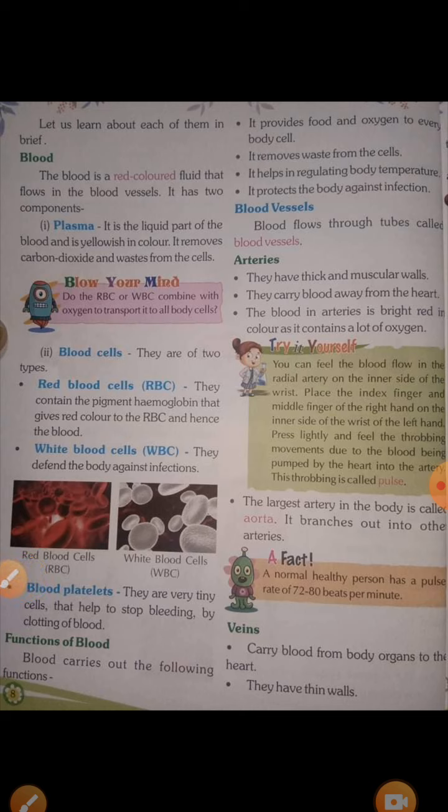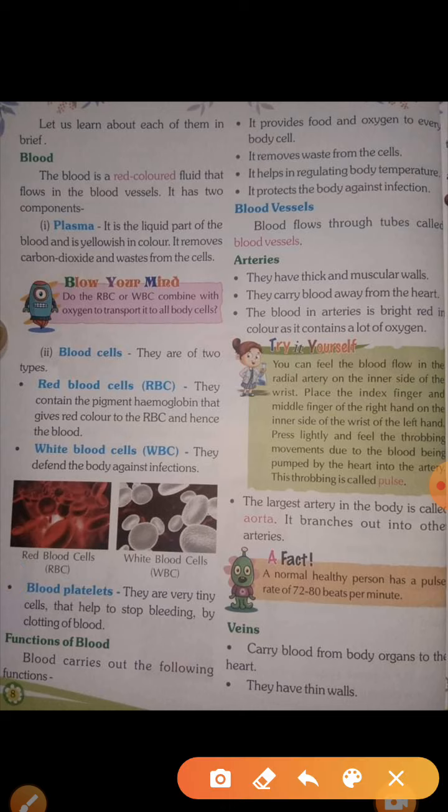It is present in our red blood cells, due to which our RBCs are red in color due to the presence of hemoglobin. Again I am telling you, hemoglobin. Okay, try to pronounce it and write it down. It is a pigment which is present in RBCs to give them a red color. Understood? This is the reason our RBCs are red in color. I hope you get the meaning of RBCs.